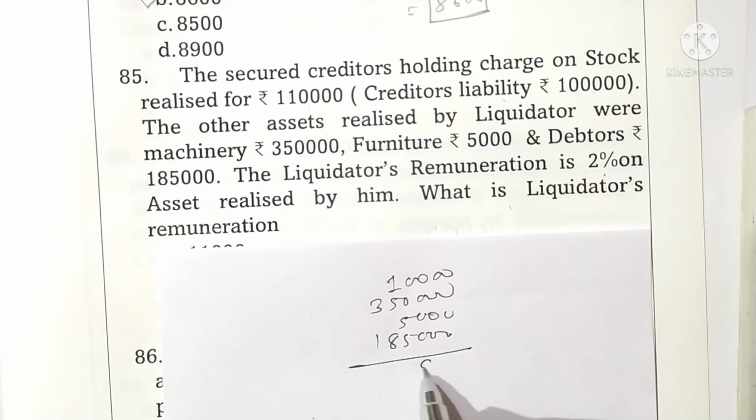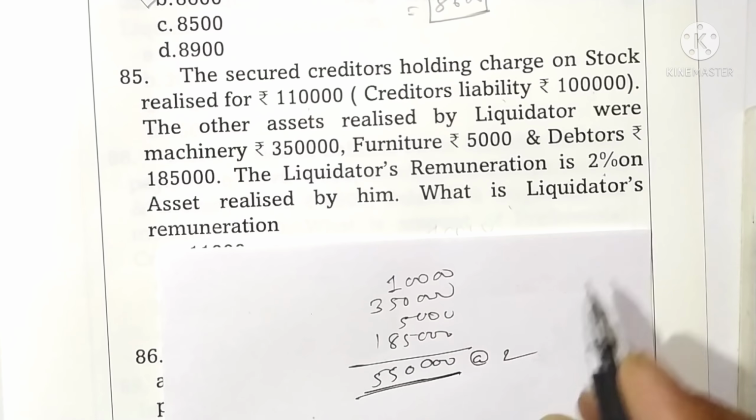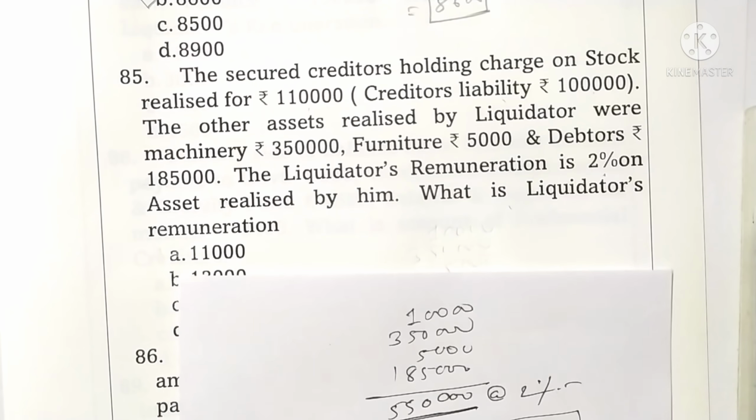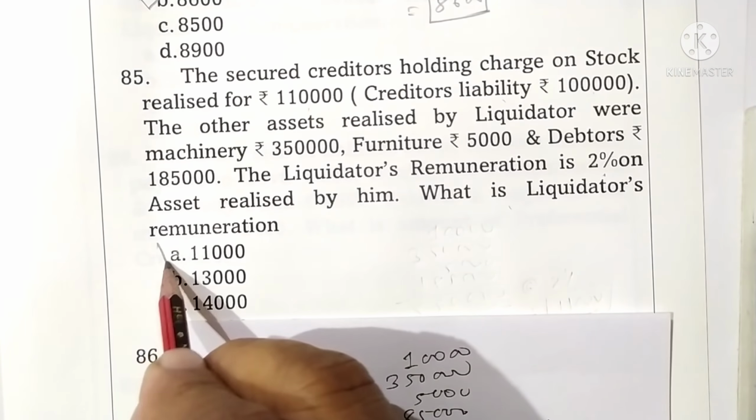Now total assets realized are rupees 5,50,000, and at 2% remuneration it is 11,000. This is answer C in the options. Option A is the correct one.